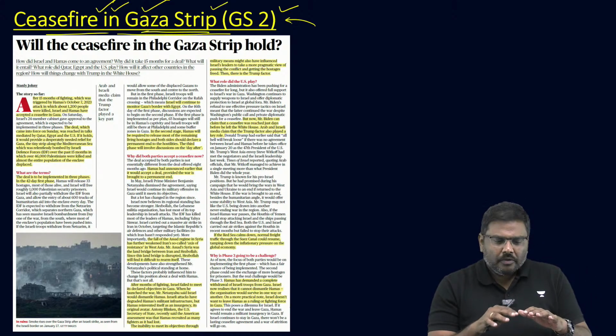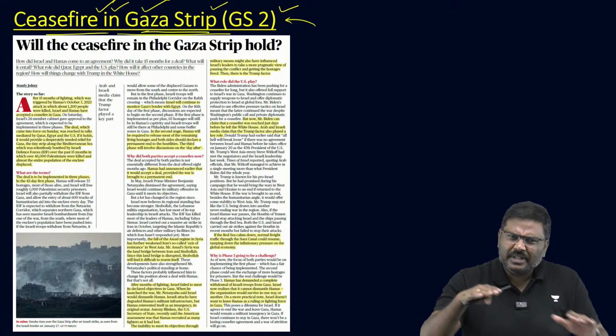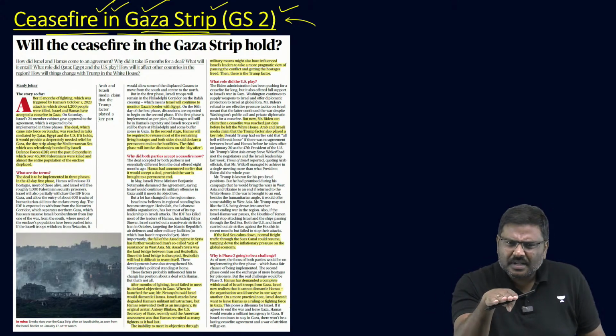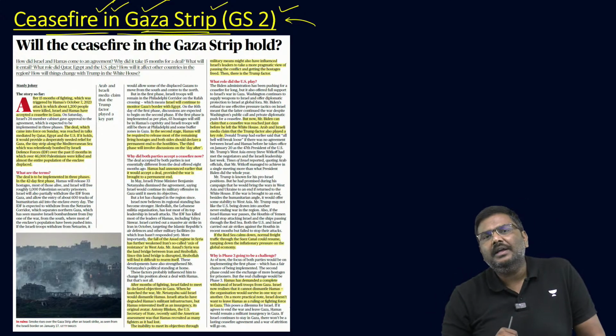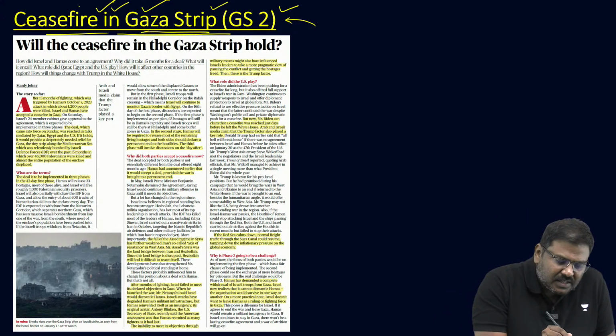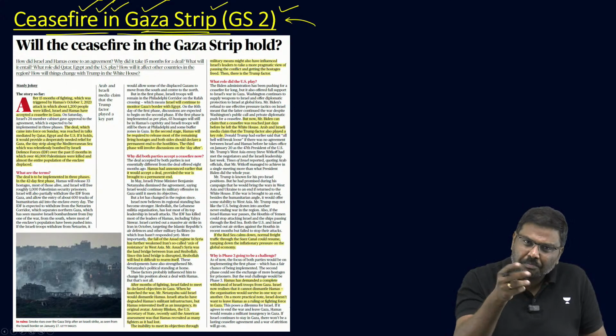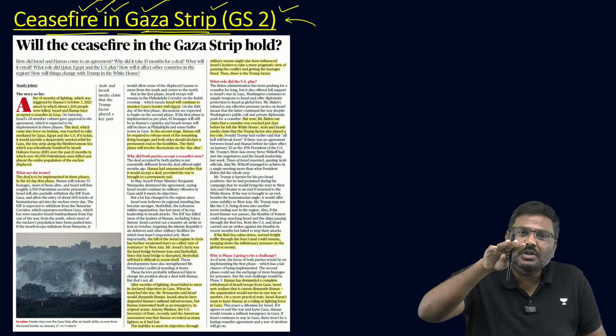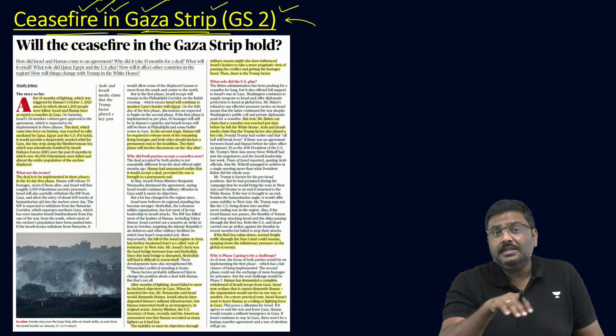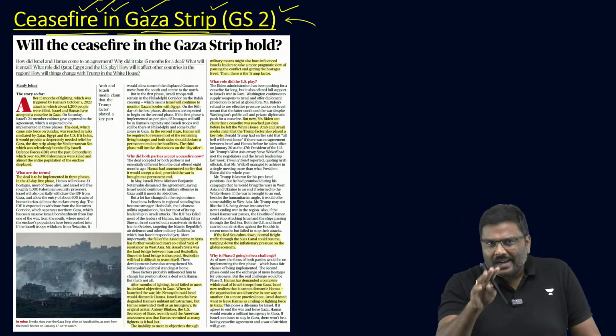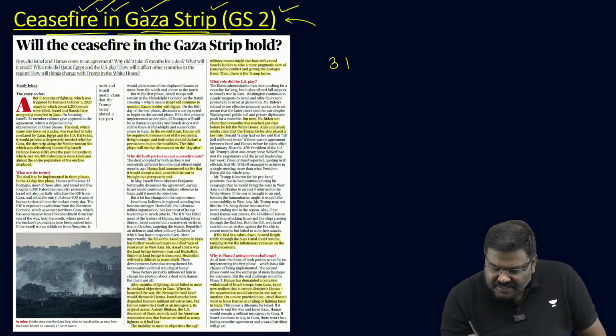So now, with the intervention of multiple countries, including the United States of America, there is a ceasefire plan which has been agreed to by both the sides and which will come into force starting today. Now, earlier I said there are 3 phases in the plan. What are the 3 phases?